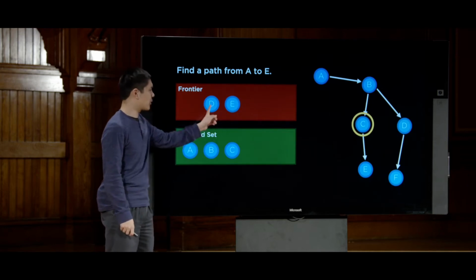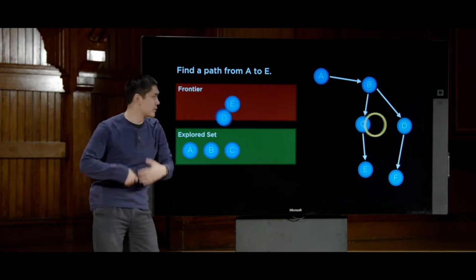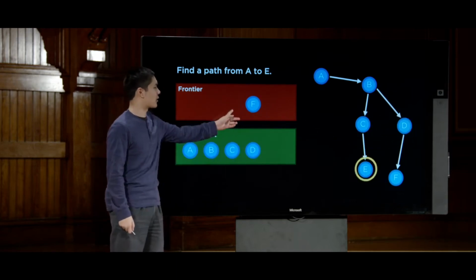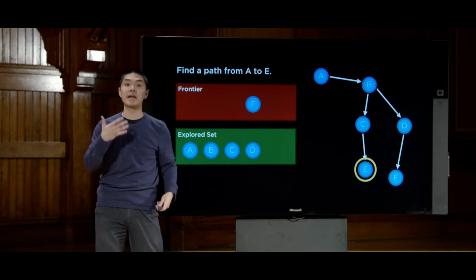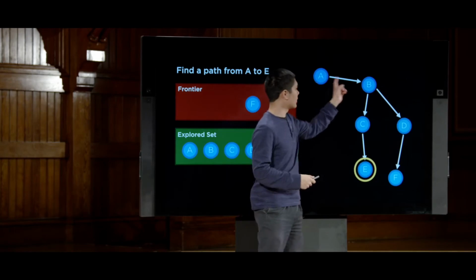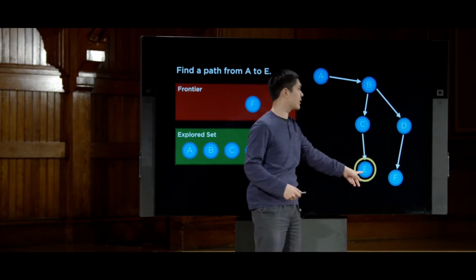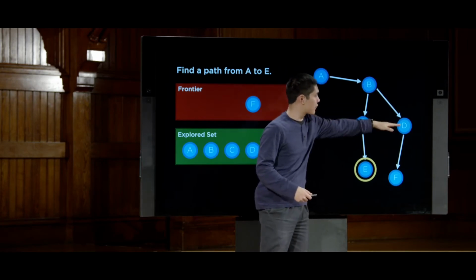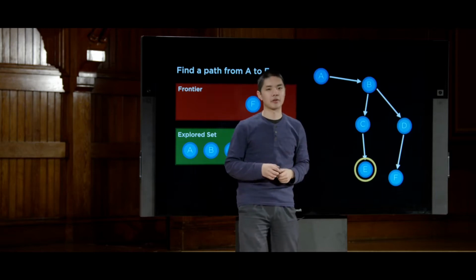But because D was explored before E, we'll look at D next. So we'll explore D and say, where can we get to from D? We can get to F. And only then will we say, all right, now we can get to E. And so what breadth-first search, or BFS, did is we started here. We looked at both C and D, and then we looked at E. Effectively, we're looking at things one away from the initial state, then two away from the initial state, and only then things that are three away from the initial state.